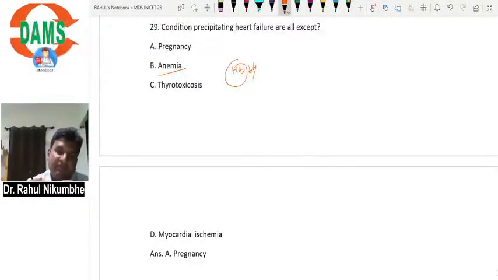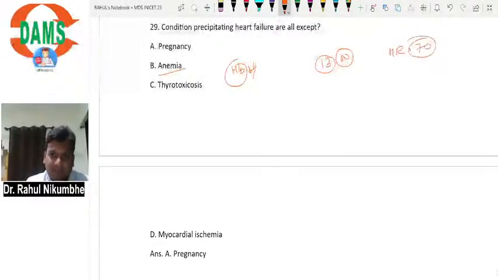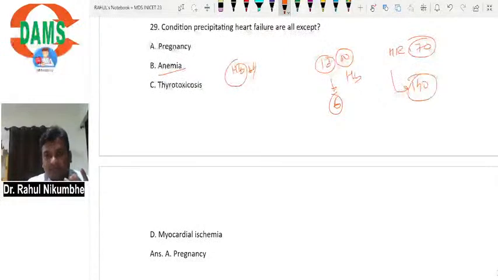Heart rate will increase. Suppose if hemoglobin is 13, normal hemoglobin, then our heart rate is around 70. Now when this hemoglobin becomes 6, then cells are not getting the oxygen because hemoglobin is not sufficient. So heart has to pump 140 times. So function of heart will increase so that this 6 hemoglobin will rotate in whole body 140 times. So this anemia can precipitate heart failure. It can cause heart failure.